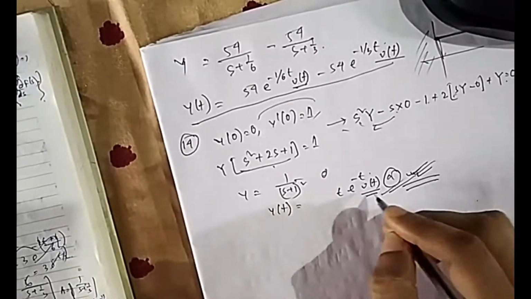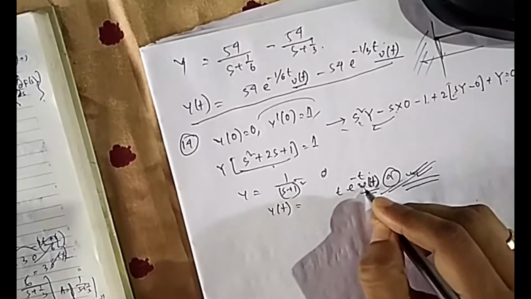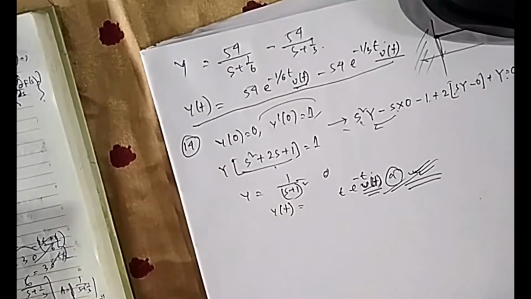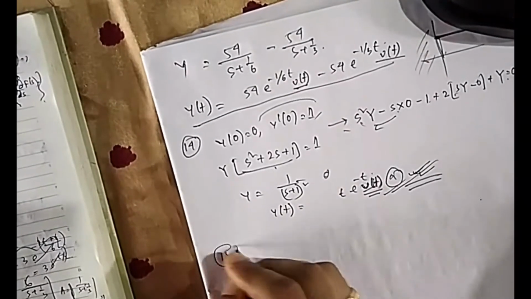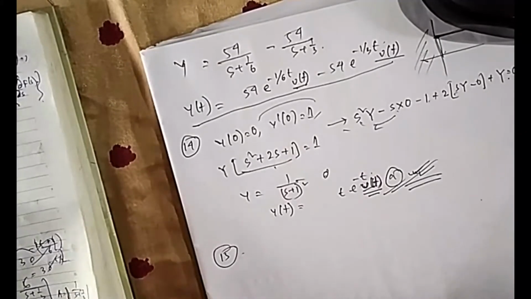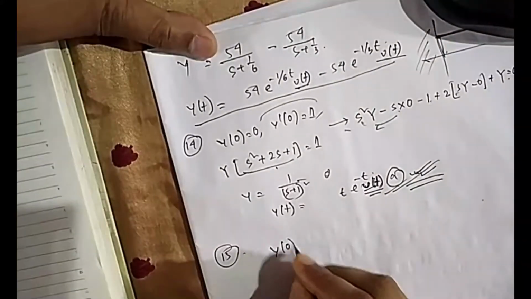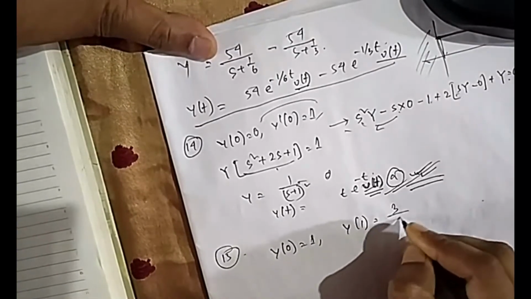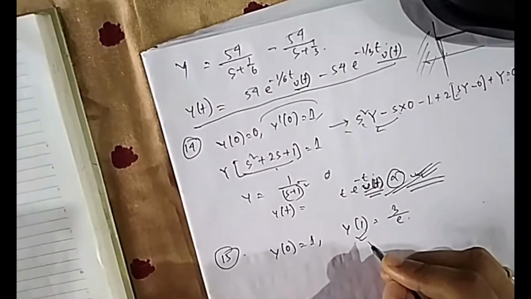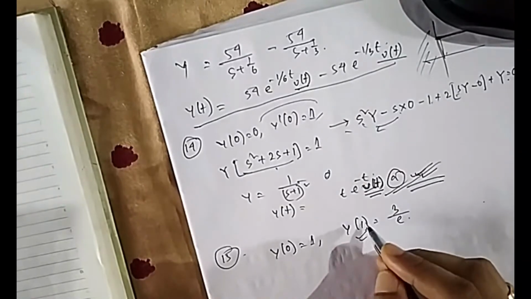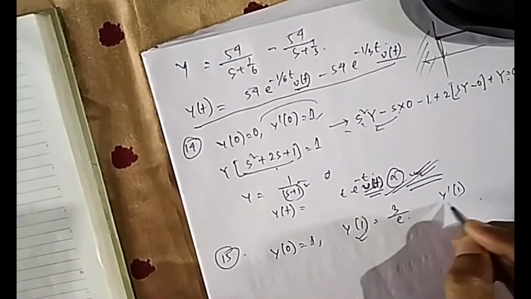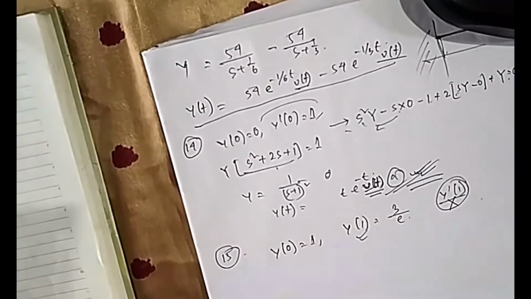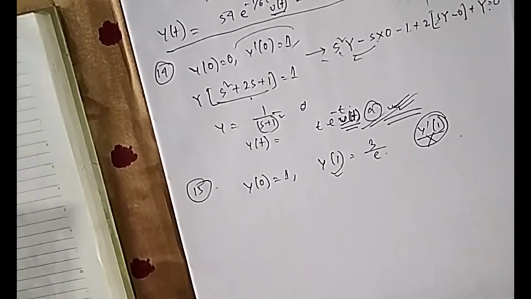So you will find it in option A. You can put u(t) again, there is no harm because Laplace of u(t) is 1. So the last one is 15. In the 15 number question, what they have asked you, this is given y(0) equal to 1 and y(1) is given 3 by e. Again you see this is not y dash 1, you don't get confused. So it is not an initial condition, so you cannot go by the Laplace.